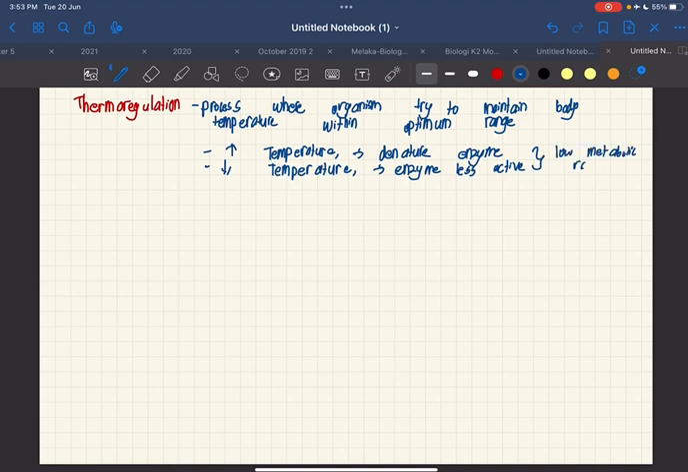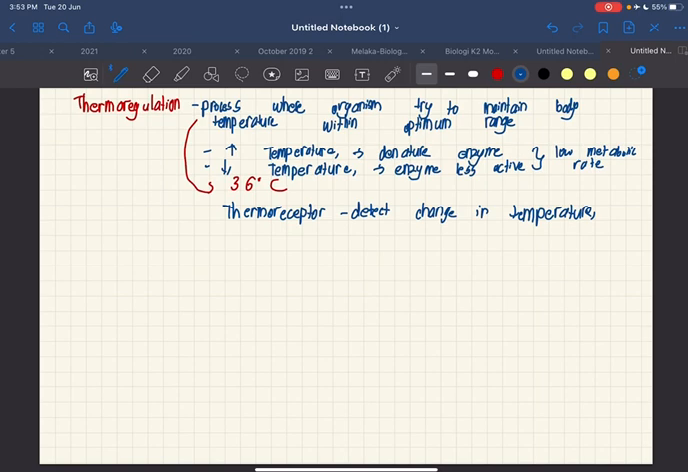For human, the optimum body temperature is 36 degrees Celsius. Thermoregulation involves the action of thermoreceptor, which is located in hypothalamus. This receptor detects change in temperature and it will stimulate body to perform corrective action to bring the body temperature back to the optimum range.